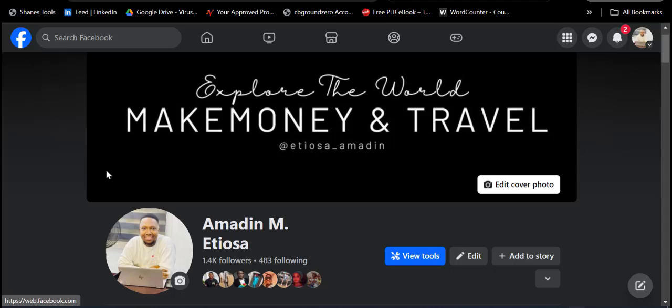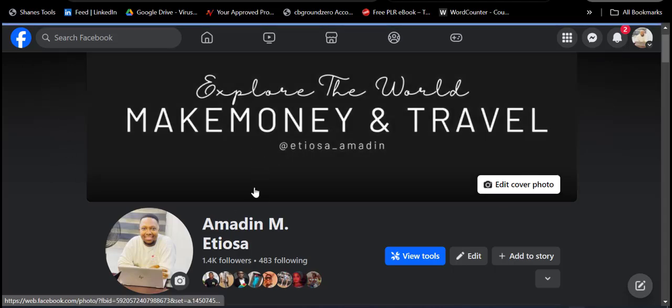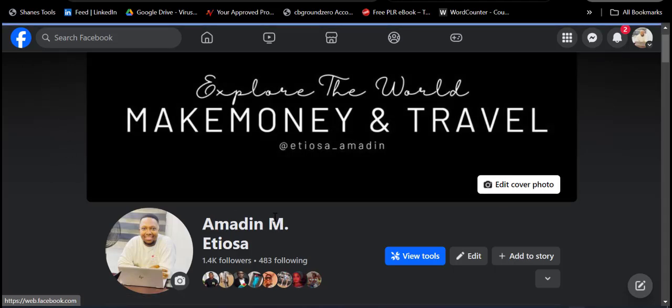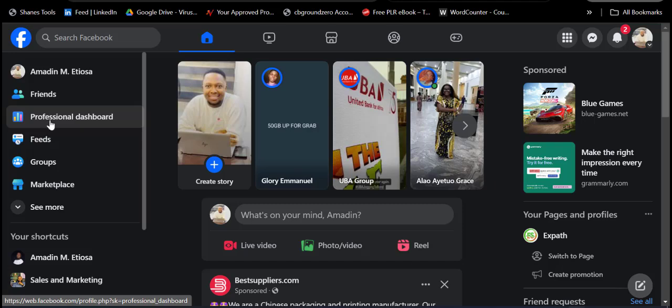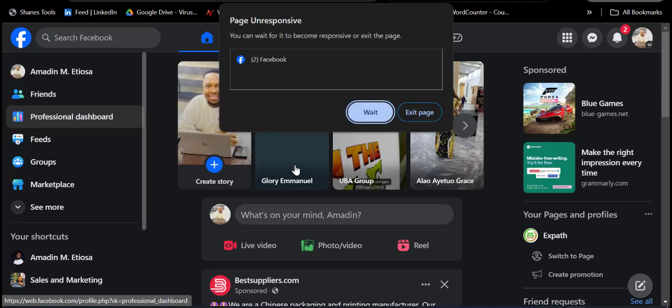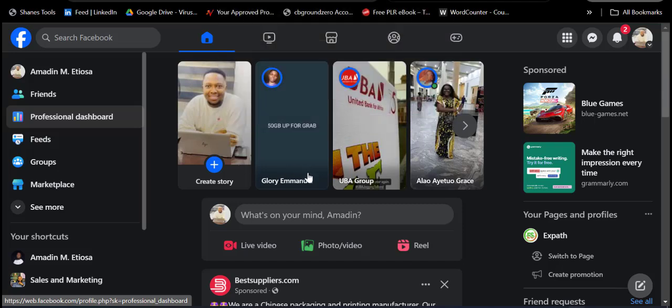Once you have done this, the next thing you have to do is to make sure you post on your page, because it's no longer your Facebook account but a Facebook page. The professional dashboard is where you now have all the things. You can monitor your page, the number of likes you are getting, the number of engagements, and all the things like that. By this method, you have automatically converted your Facebook profile account to a Facebook page.